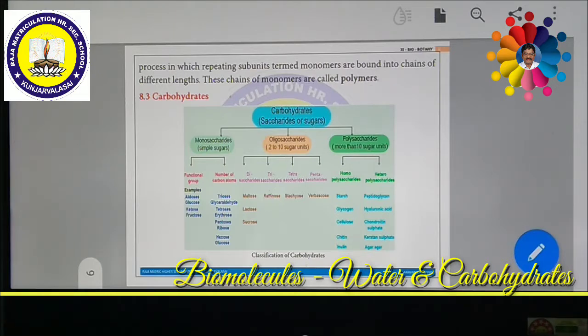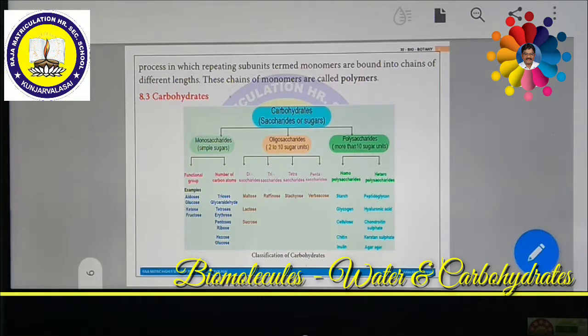A long chain of branched or unbranched monosaccharides held together by glycosidic bonds, as I said just now. If any two sugar units are joined together by removing a water molecule, that is called a glycosidic bond. So due to glycosidic bonds, this polysaccharide is formed.